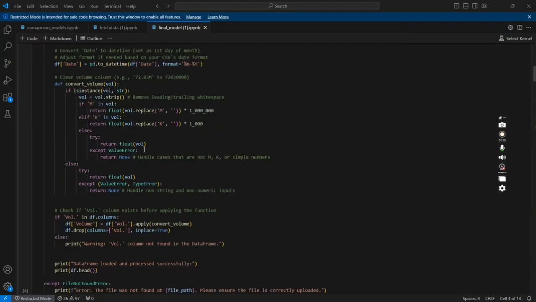Now let's jump into the data preprocessing. Before training any model, proper data preprocessing is very important.